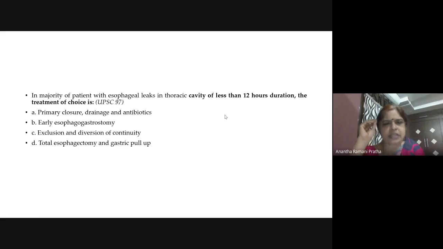So always you can do a primary closure, put a drain there and give antibiotics. The rest are all after 24 hours, late presentations. Understood? So less than 12 hours, it's primary closure of the perforation.